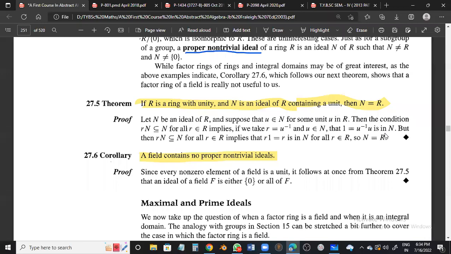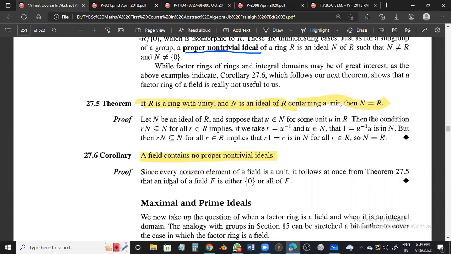Understood, ma'am. Okay. Now I would like to go to this corollary. A field contains no proper non-trivial ideals. No proper non-trivial ideals means what? It will contain either singleton 0 or the field itself, and there will be no other ideal in it.